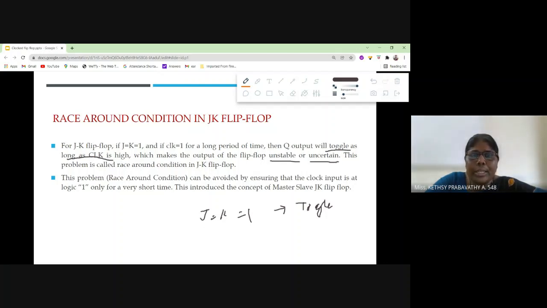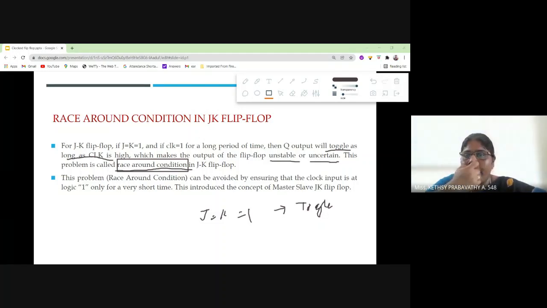Do you understand? This problem is called the race around condition. This is very, very important. What is meant by the race around condition? In a JK flip-flop, when J equal to 1, K equal to 1 and also the clock equal to 1, the Q output will toggle repeatedly for as long as the clock stays high. That state is called unstable or uncertain. This problem is called the race around condition.